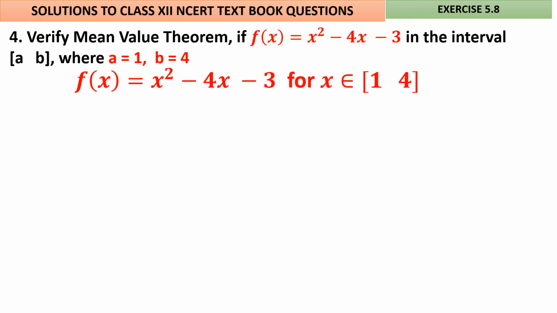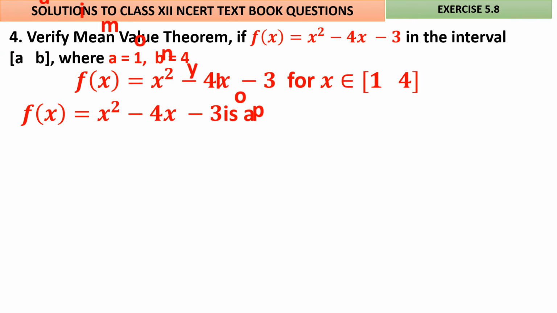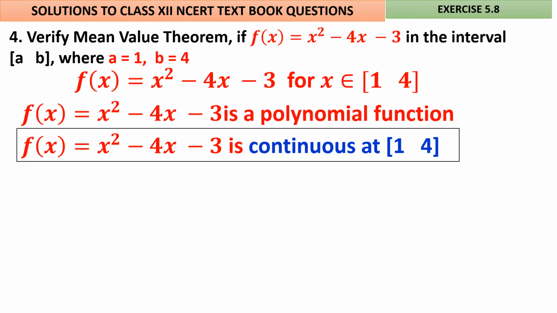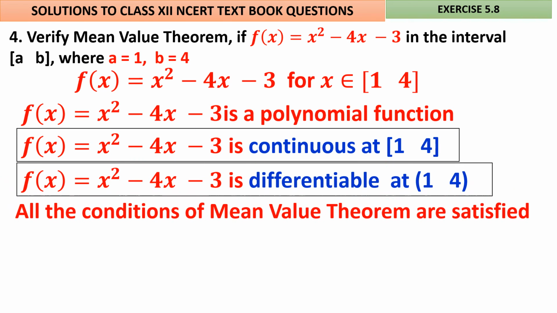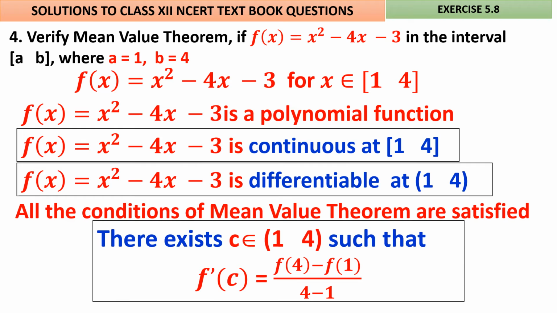Question number 4. Verify mean value theorem for x square minus 4x minus 3 in the interval a comma b, where a is equal to 1 and b is equal to 4. The meaning is you have been asked to find f of x for x belongs to 1 comma 4. It is a polynomial. Good. It is continuous. Good. And it is a differentiable function also. We have to verify mean value theorem. Therefore, all the conditions of mean value theorem are satisfied. But there should exist a c such that f dash of c is f of 4 minus f of 1 by 4 minus 1. We are now going to get that value of c and verify it.